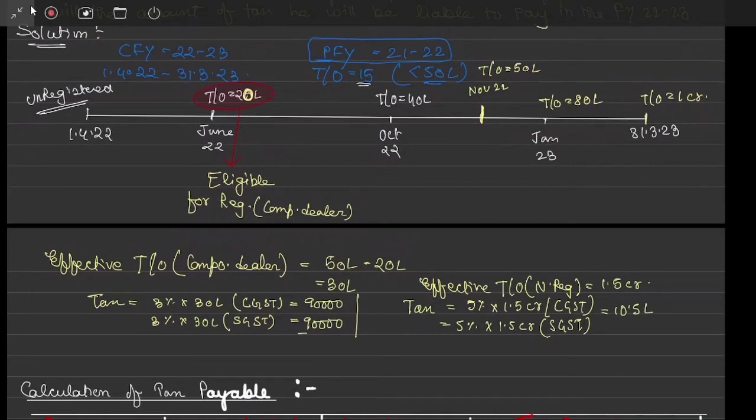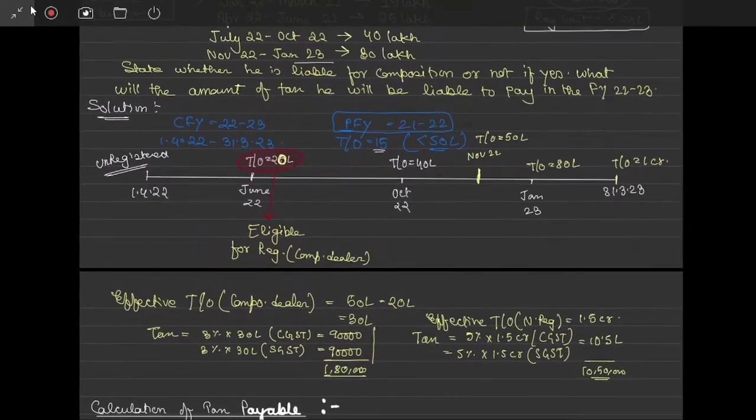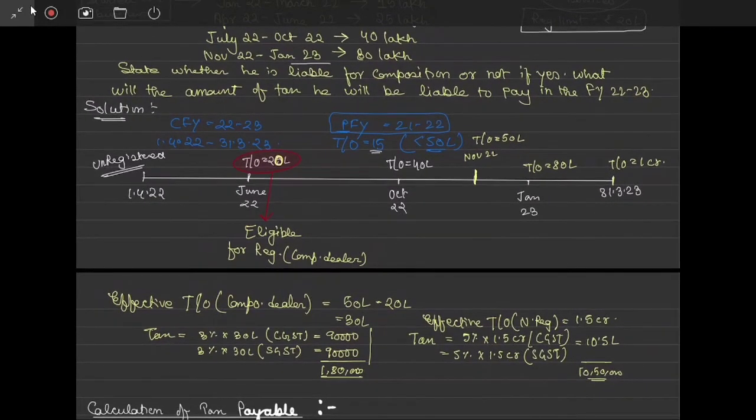So here he is paying tax of 1 lakh and 80,000, correct? And here he is paying tax of 10 lakh 50,000. So easy. So the question was, is he liable for composition scheme or not? If yes, what is the amount of tax? So the answer will be a kind of diplomatic: yes, he is eligible to get registered.